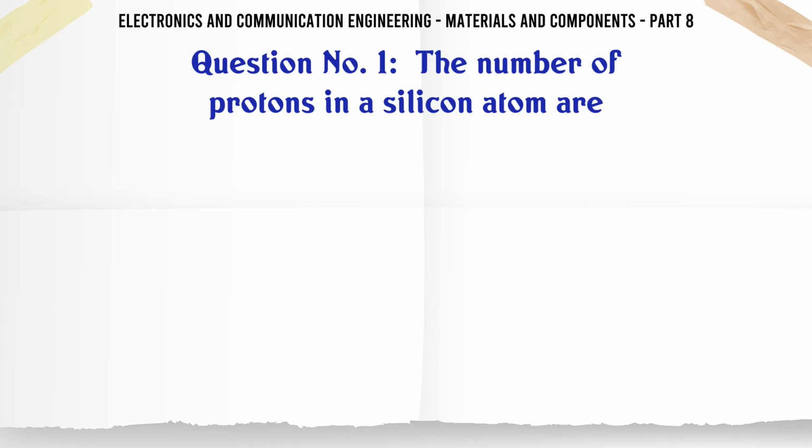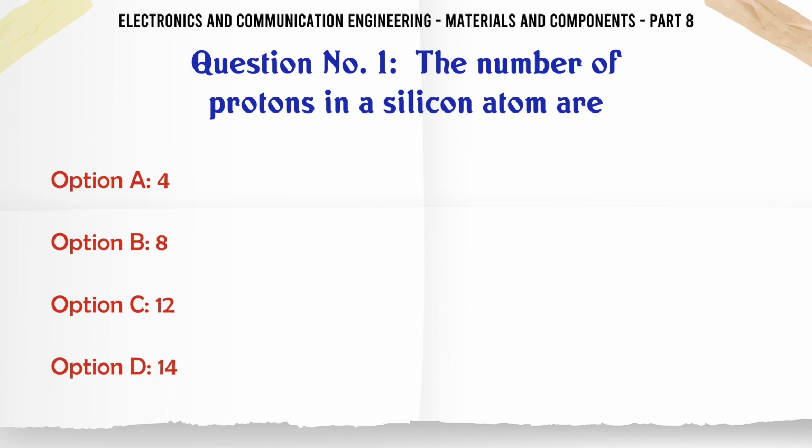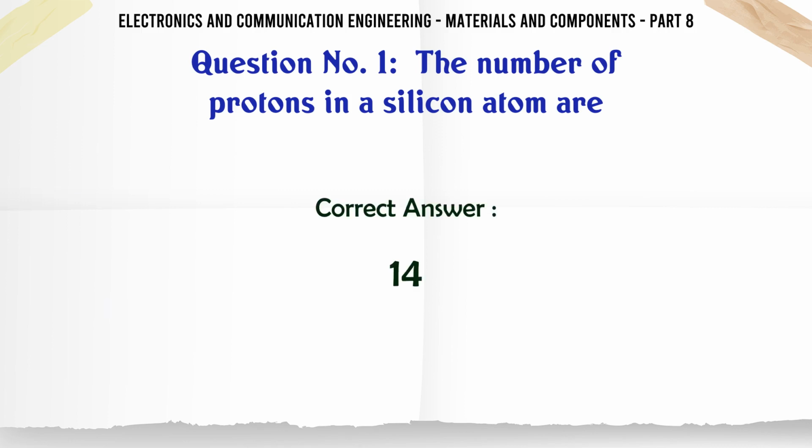The number of protons in a silicon atom are: A, 4; B, 8; C, 12; D, 14. The correct answer is 14.